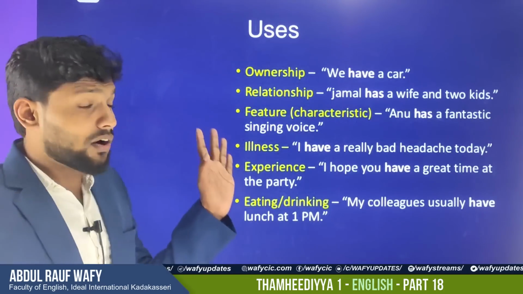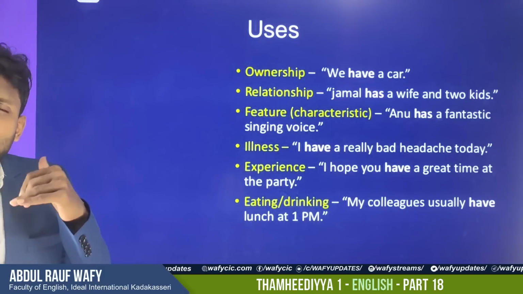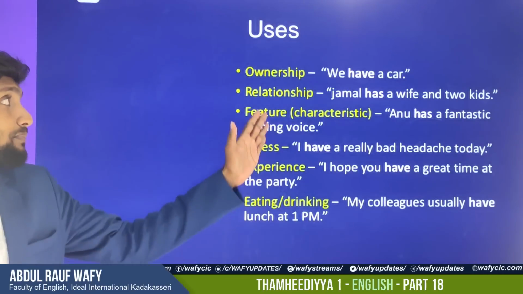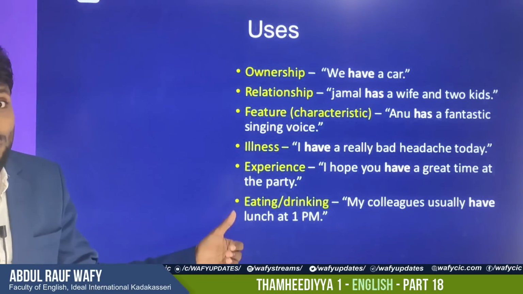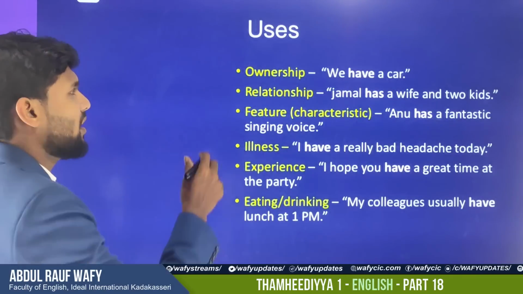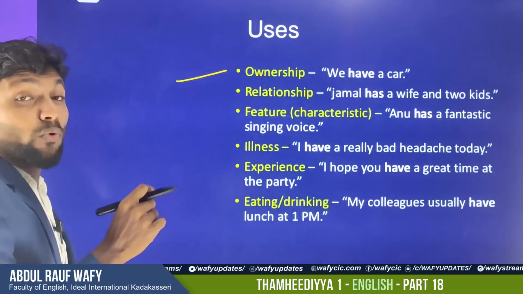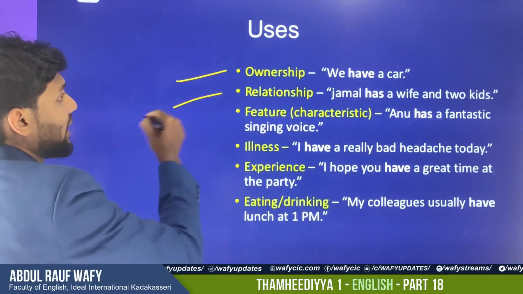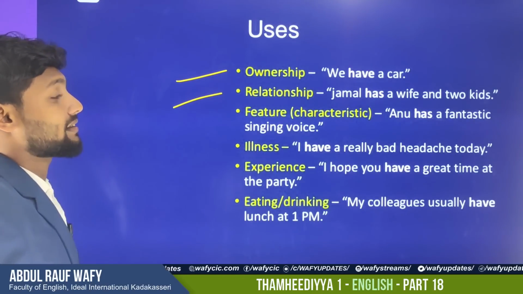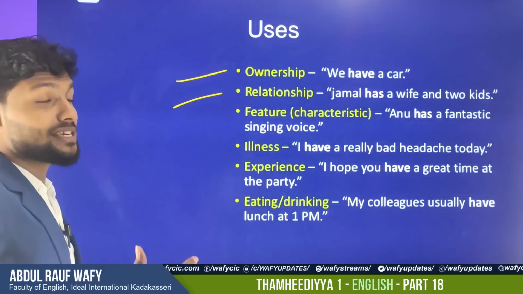Here we would like to discuss why we use have. I'm going to the question part. After that, see why we use have, has, had, everything. First of all, to tell ownership, that you have something: I have a car. Relationship: Jamal has a wife and 2 kids. Feature, any characteristics: Anu has a fantastic singing voice.